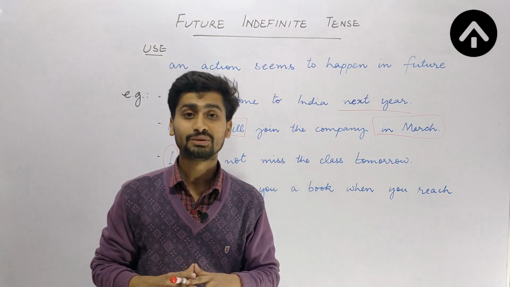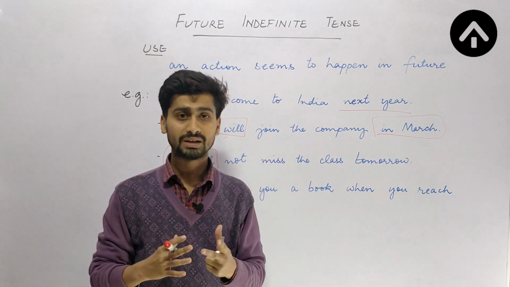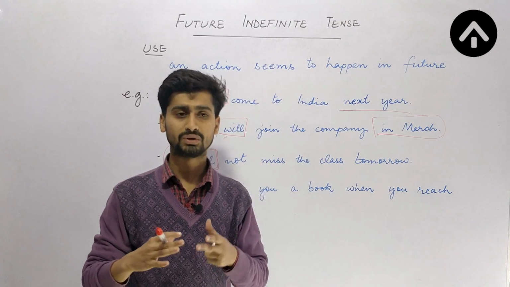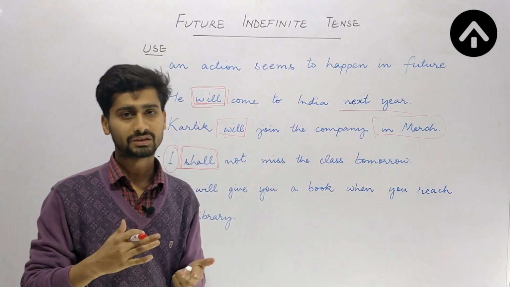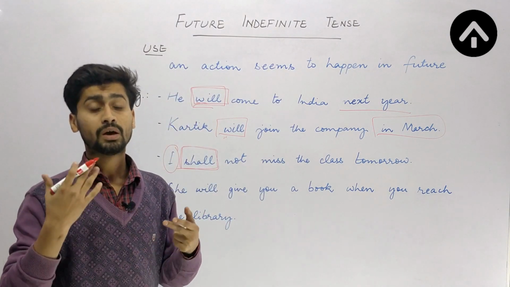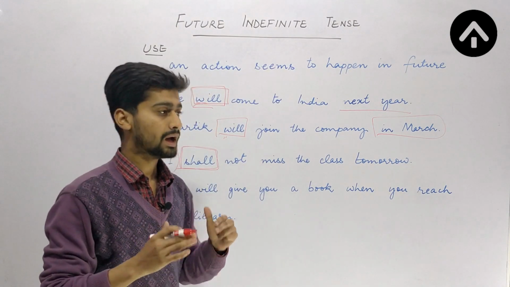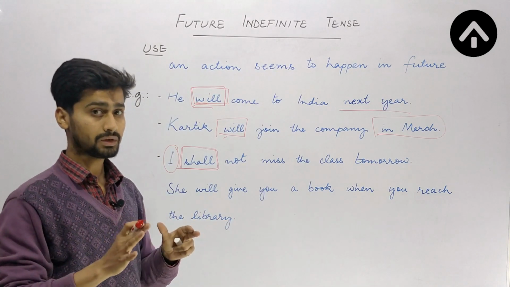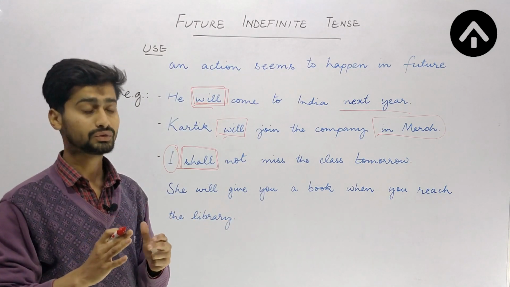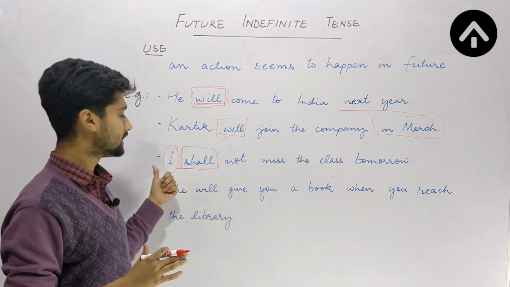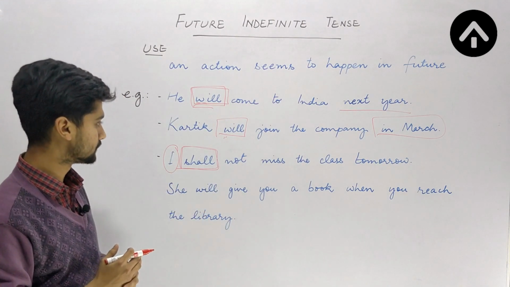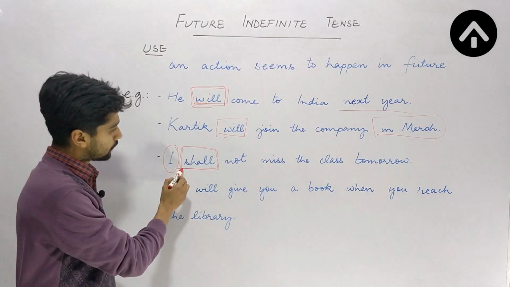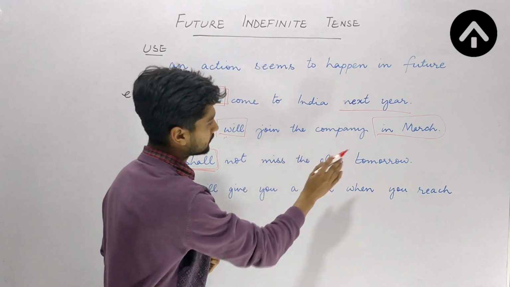And one more thing, let me tell you that nowadays this is no more a debate. You can use will everywhere, either you are using I, we, or any other subject. You can use will undoubtedly. Otherwise, if you want to be very specific or you want to follow grammatical rules, you will be using shall with I or we if you have these words as subject in your sentence. So, I shall not miss the class tomorrow.